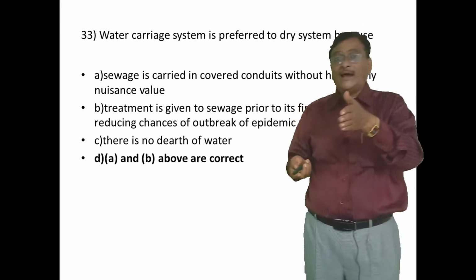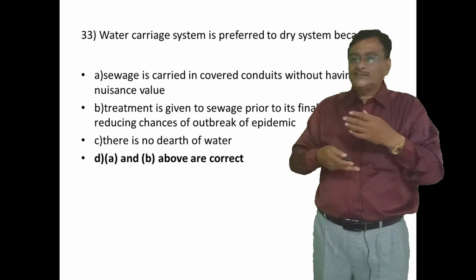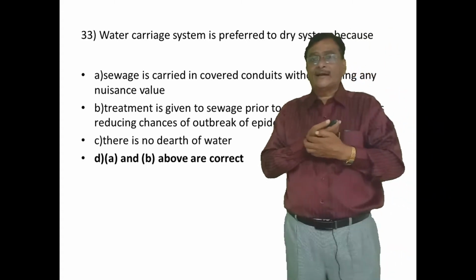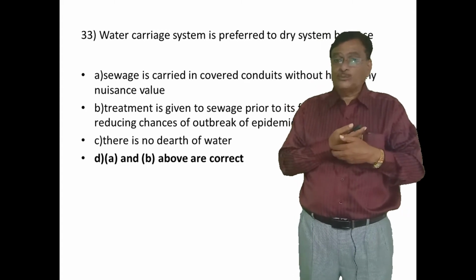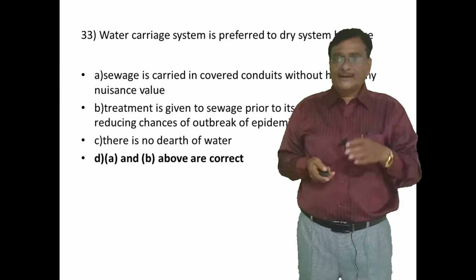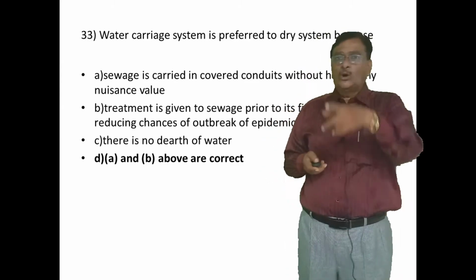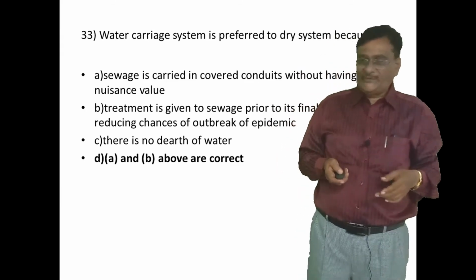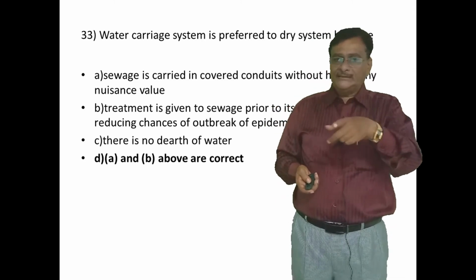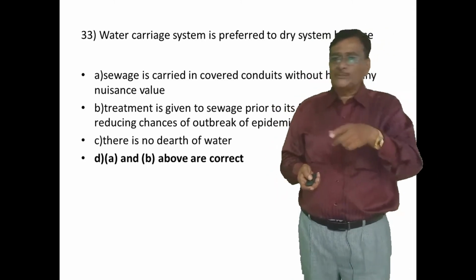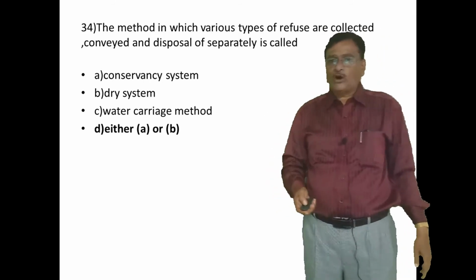Before disposing, prior treatment is also given to this water carriage system sewage. So the right answers are A and B. The water carriage system is preferred because of these 2 options, A and B. Go to the next, my boys.